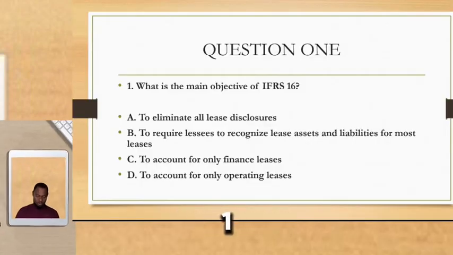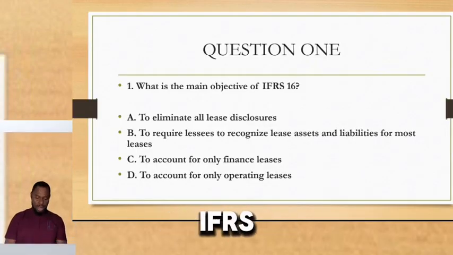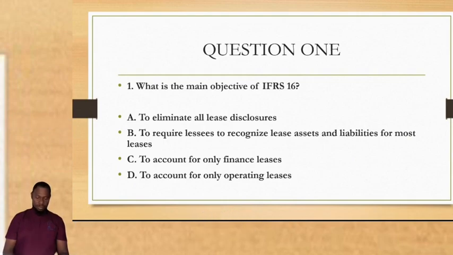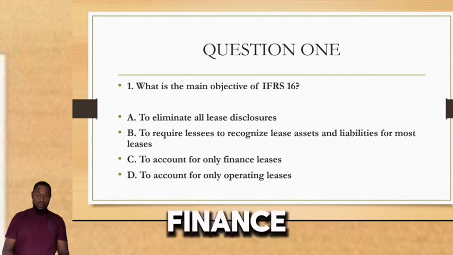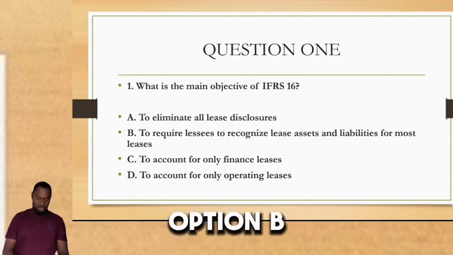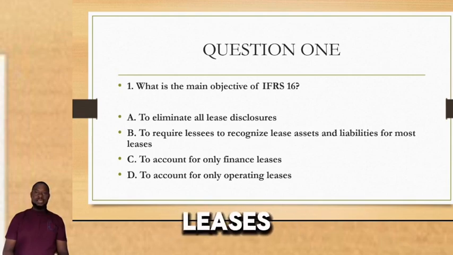Question number 1. What is the main objective of IFRS 16? Option A, to eliminate all lease disclosures. B, to require lessees to recognize lease assets and liabilities for most leases. C, to account for only finance leases. Option D, to account for only operating leases.